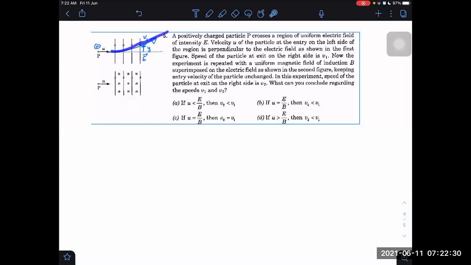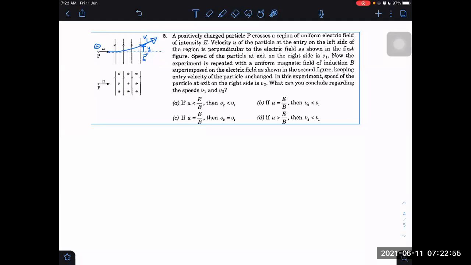After that, it is a straight line. Up inside the electric field region only, it is the equation of trajectory. Anyway, let us read the question now. The velocity of the particle at the entry on the left hand side in the region is perpendicular, and the speed becomes v1. Now the experiment is repeated with a uniform magnetic field of induction superimposed on the electric field. Now we have E this side and B is perpendicularly outwards, I think.